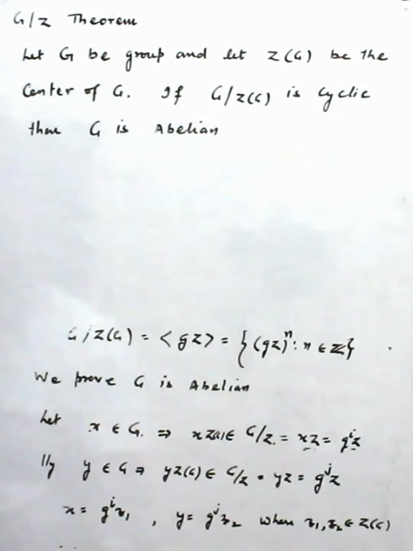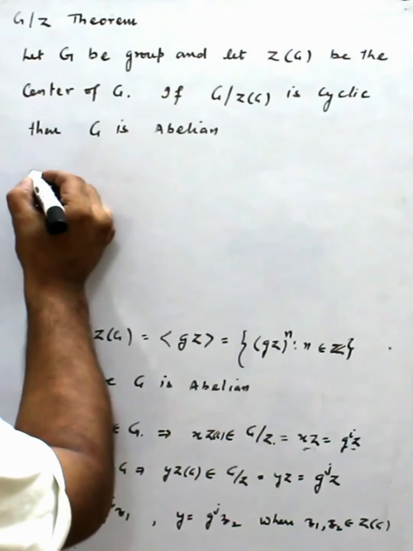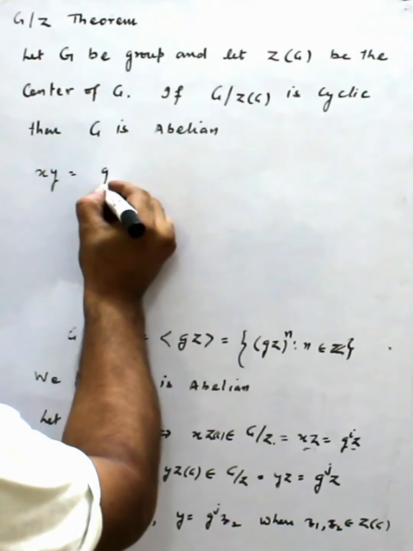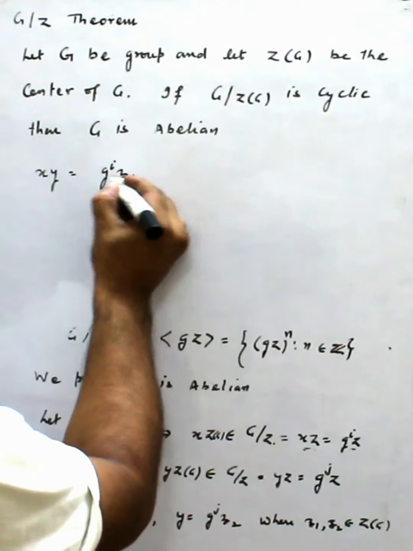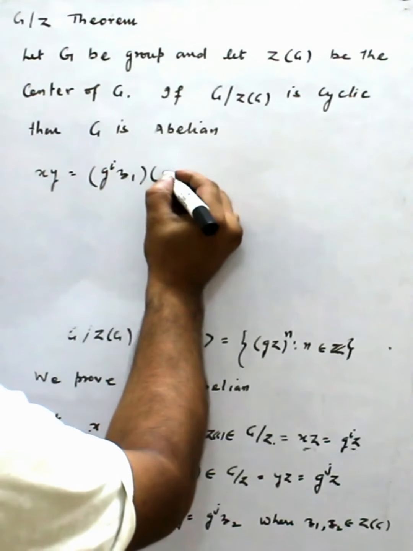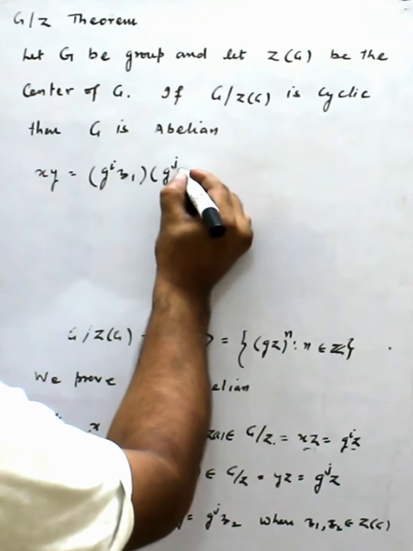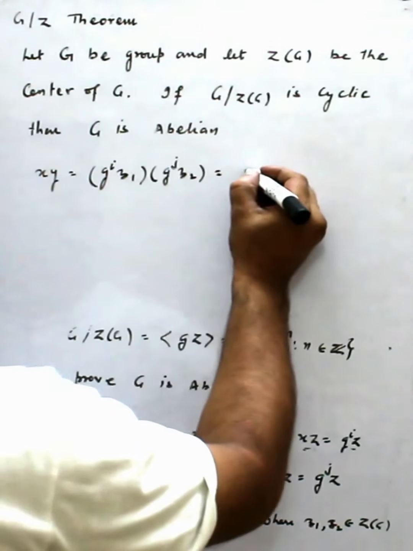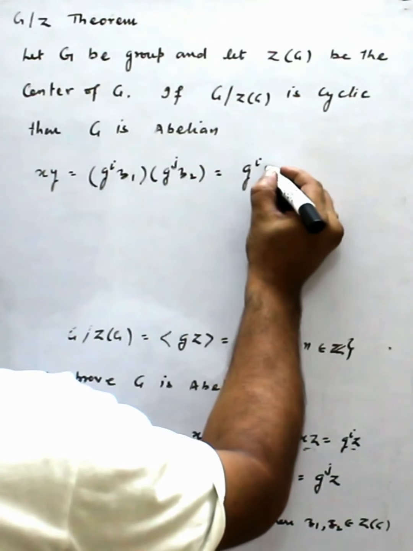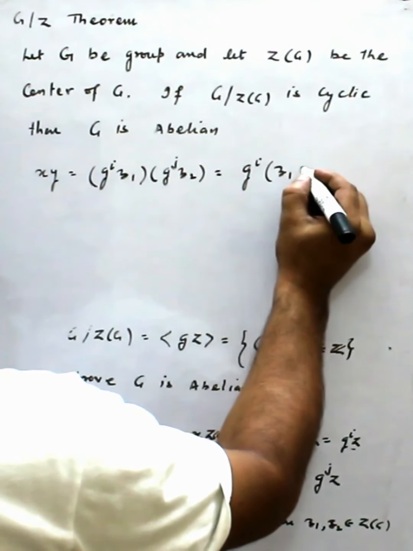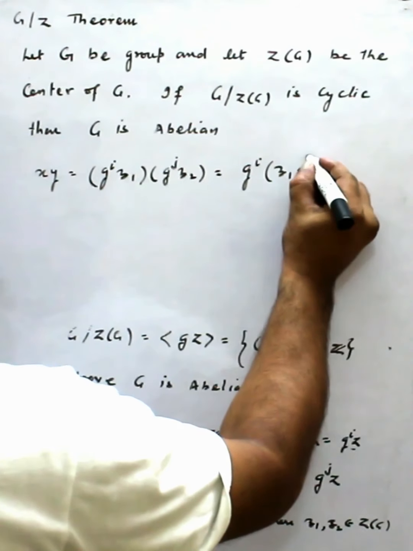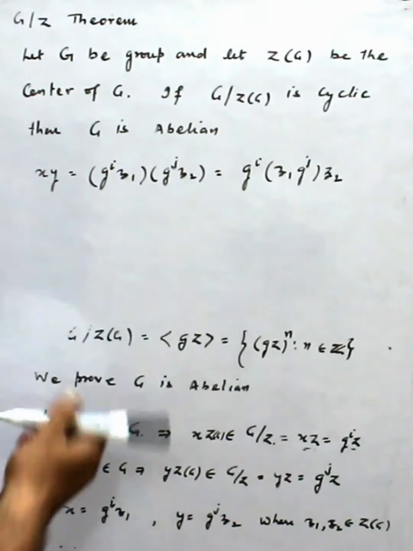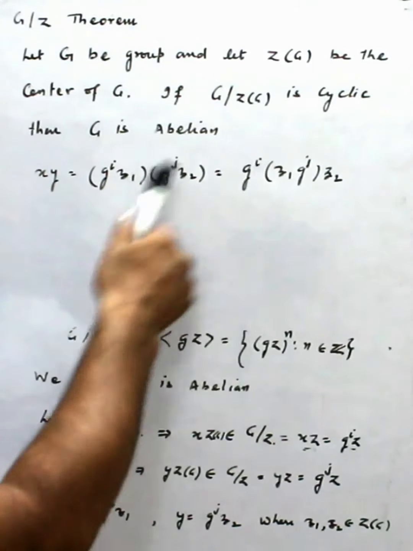Taking these values, xy equals g^i z1 times g^j z2, which I can write as g^i z1 g^j z2, because associativity holds for all these elements.